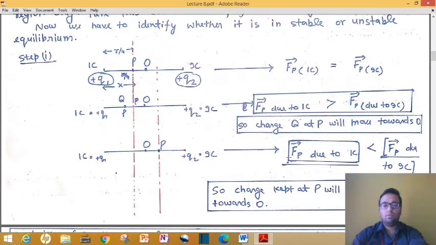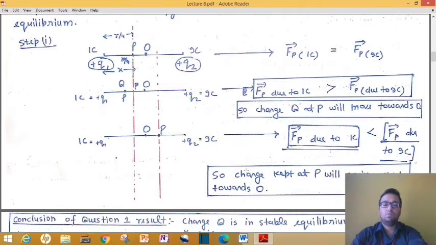That's why we can say this charge is in stable equilibrium. Now you can note down this explanation from the screen. You can understand it from here also. Just pause your video and note it down.